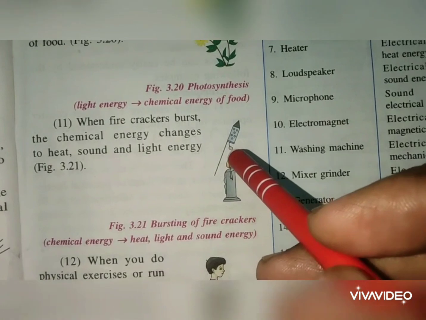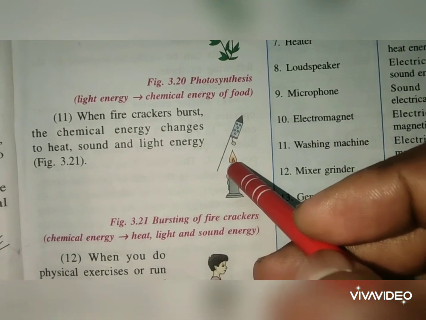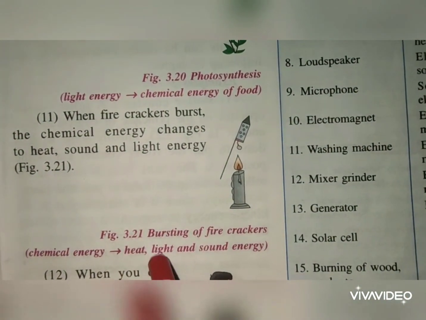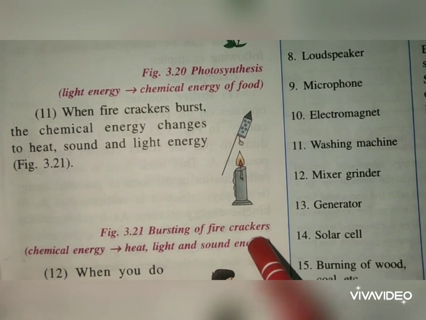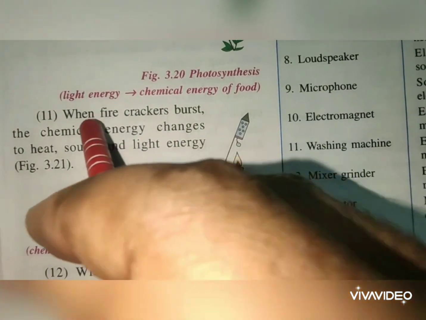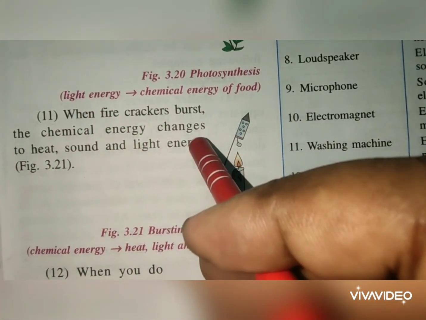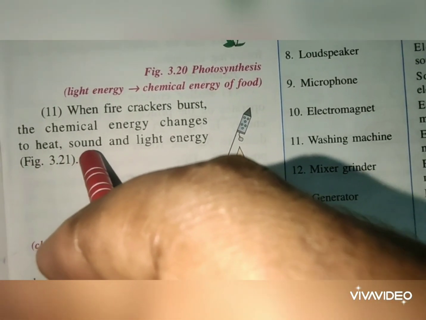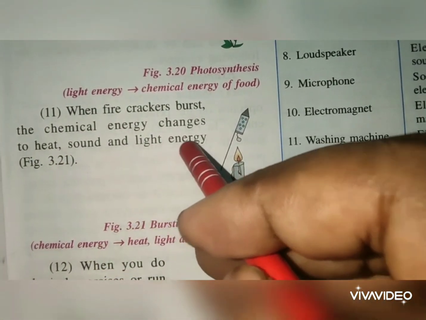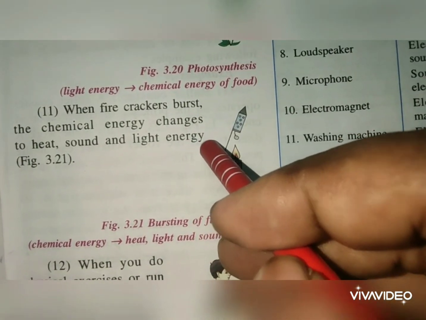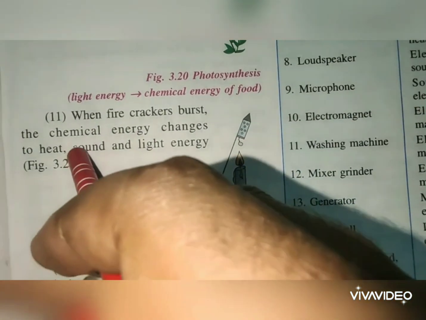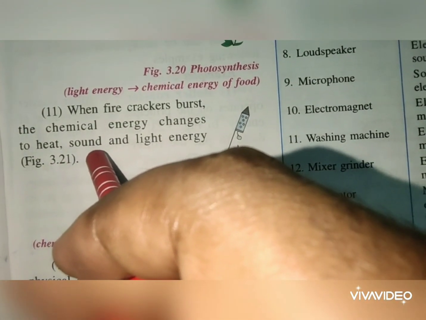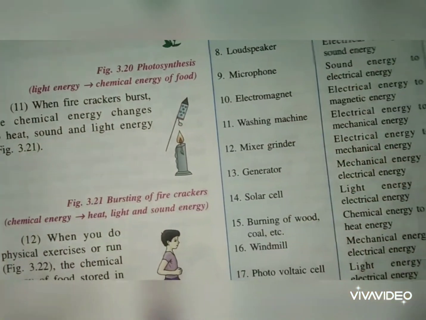Okay, now we usually burst crackers in Diwali festivals. So over here the chemical energy is changed into light energy and then into sound energy. As you know, when we light the firecracker, it starts to give heat, then it produces a sound, and when it goes upward or when it bursts, it gives the light also. So the chemical energy changes into heat energy, then into sound, and then into light.